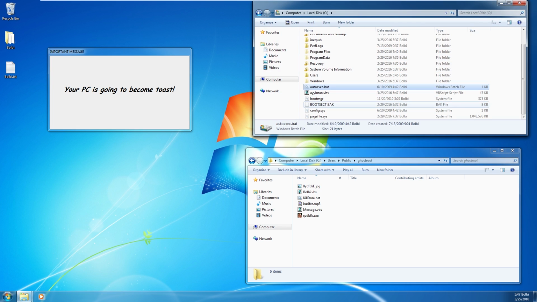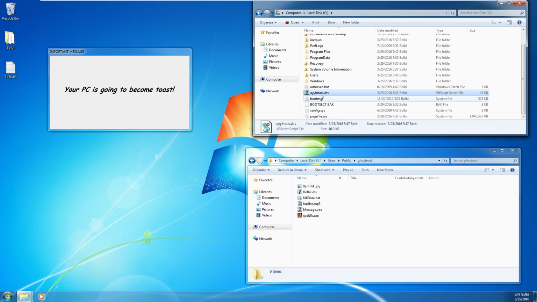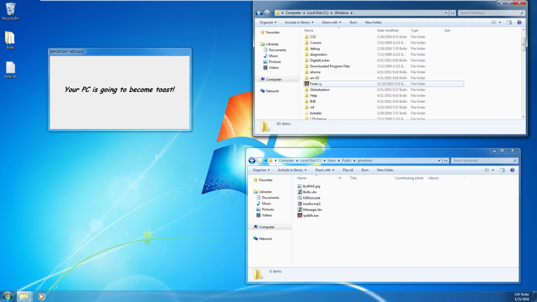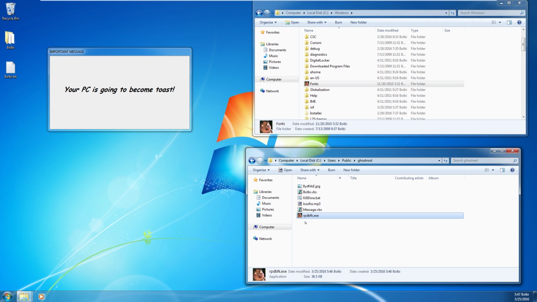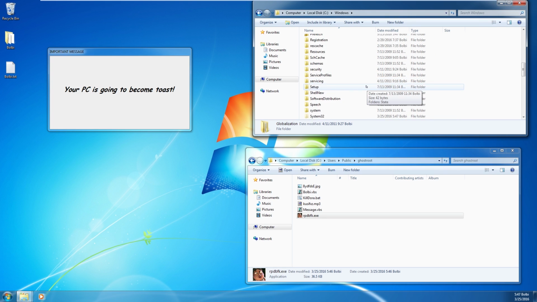And let's see. So we have a lmao.vbs. We can't edit it since it's blocking pretty much all executables from running. We can see that it's changed the Windows directory to be hidden. And we can tell that this rpdbfk.exe file has started to replace stuff in the Windows directory, at least by the icon we can tell that.